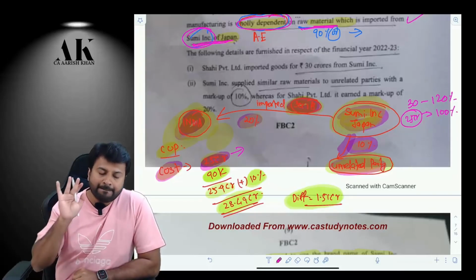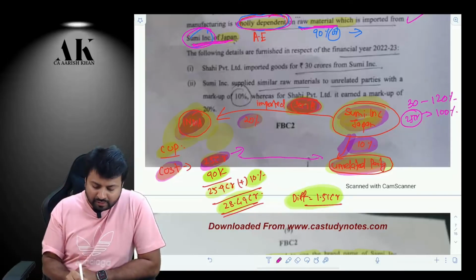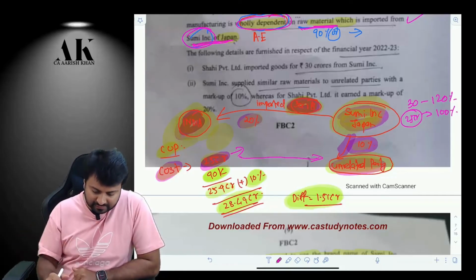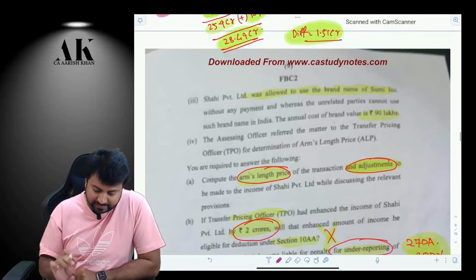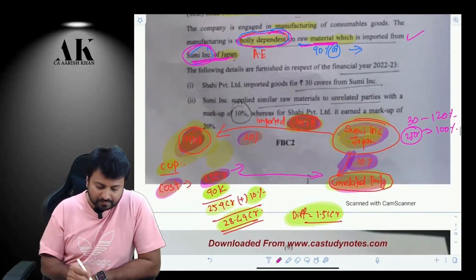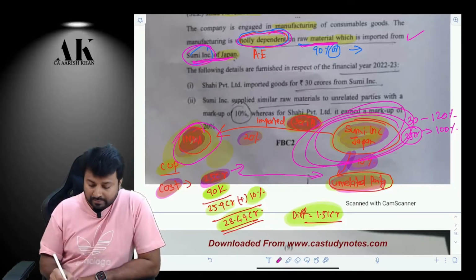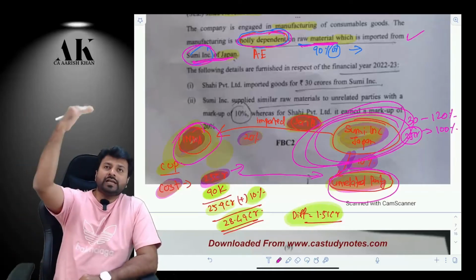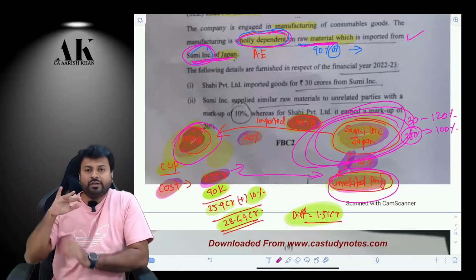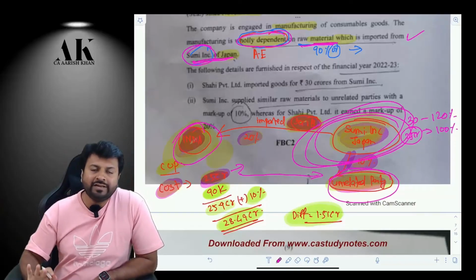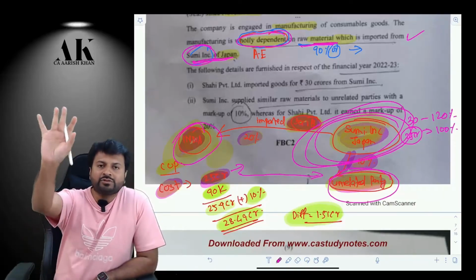Now, can I directly apply 10% on this 25 crore? No. There might be some functional differences between the two. And the functional difference is this: there is only one function. Shahi, the Indian company, was allowed to use the brand name of Sumi, but the unrelated party is not allowed to use the brand name. So if Sumi is allowing Shahi to use the brand name, then it will charge for that brand name also. Why would it not charge? It will include that brand name in the cost also.